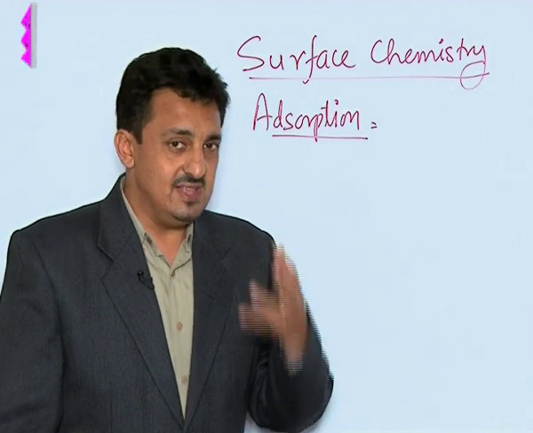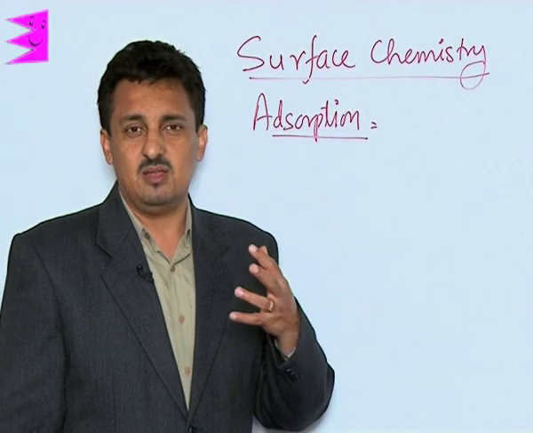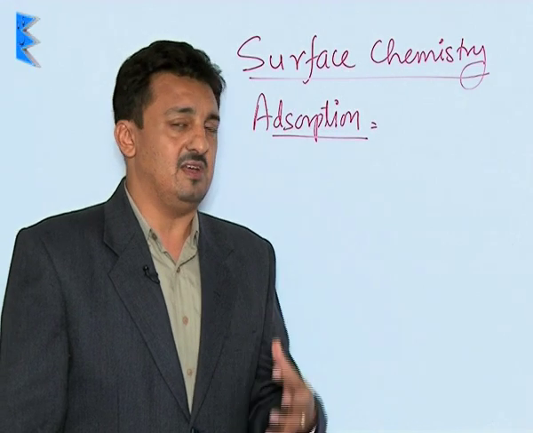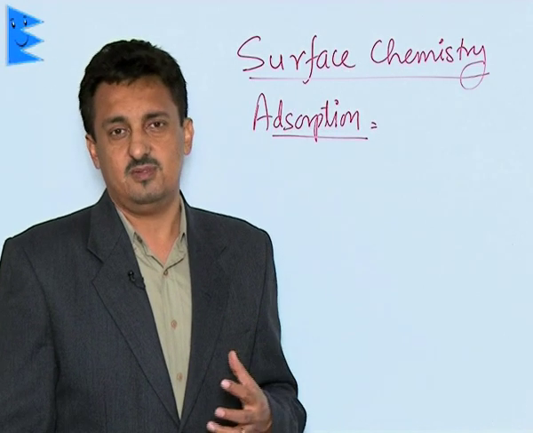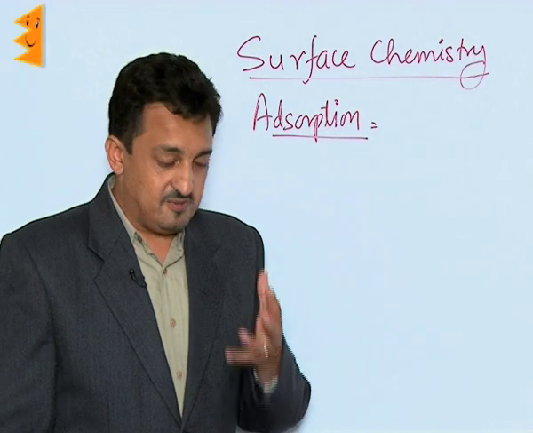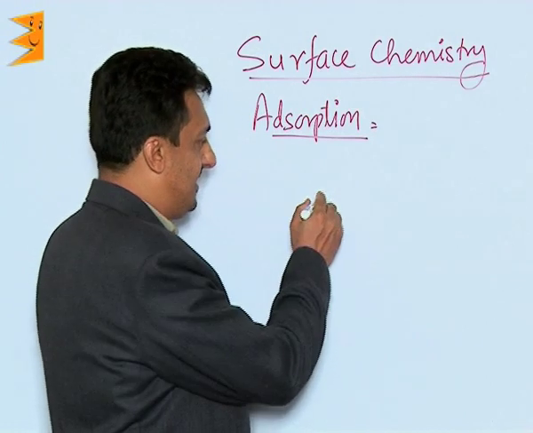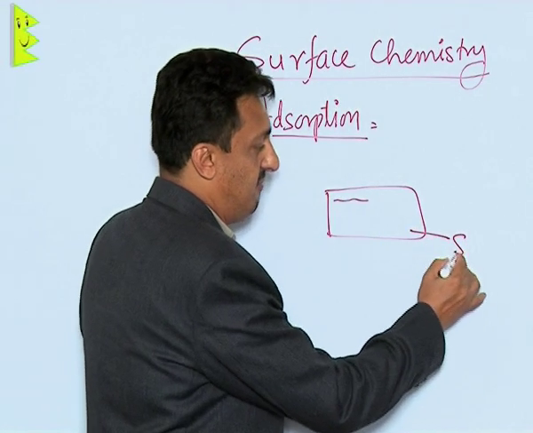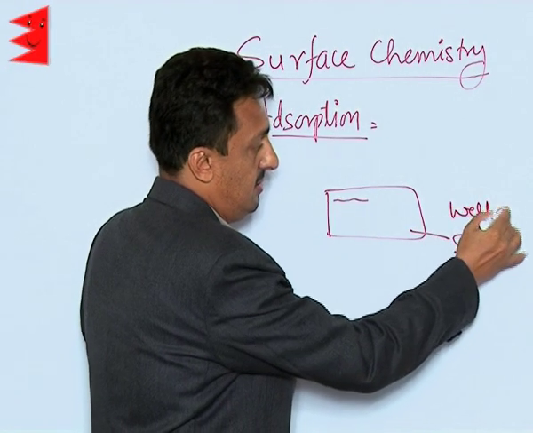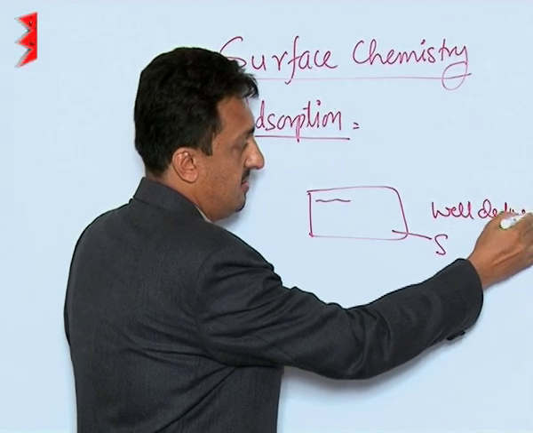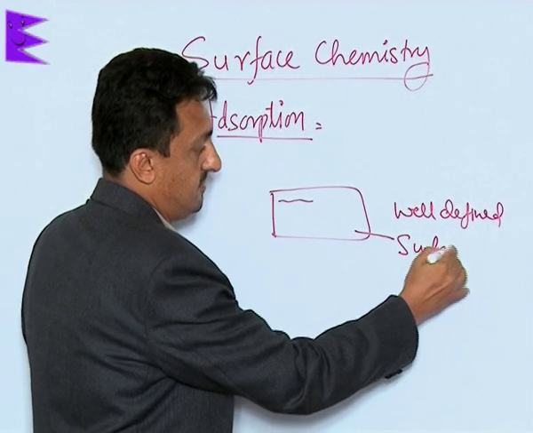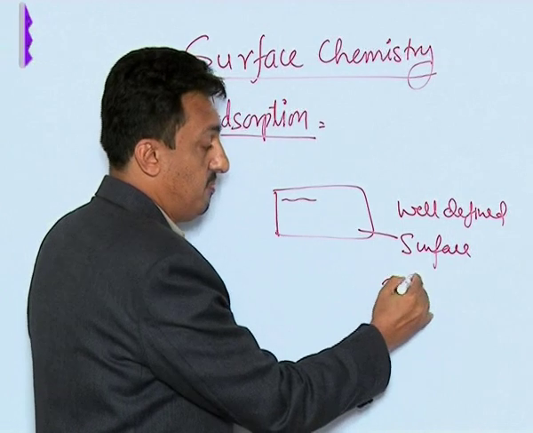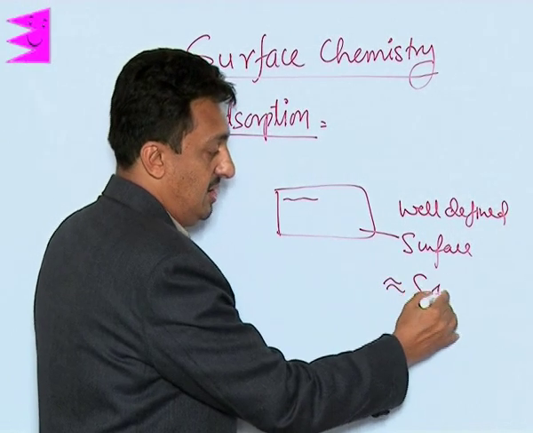So the tendency of a substance to attract and retain other substances on its surface is called adsorption. Now, the substance which is attracting and retaining the other substance on its surface must have a well-defined surface, which is most commonly present in solids.